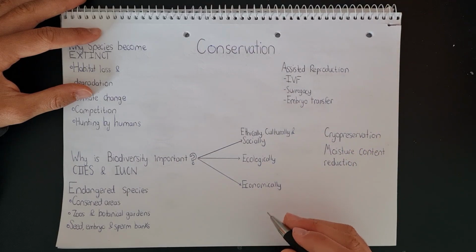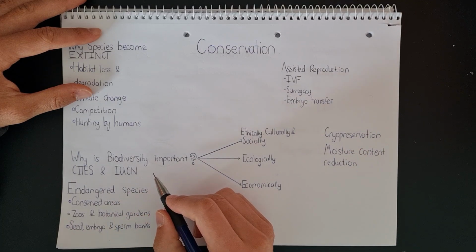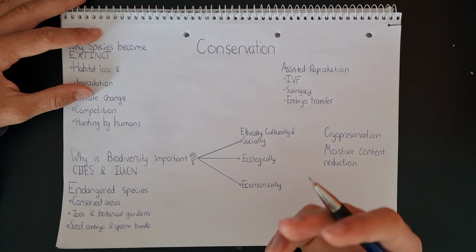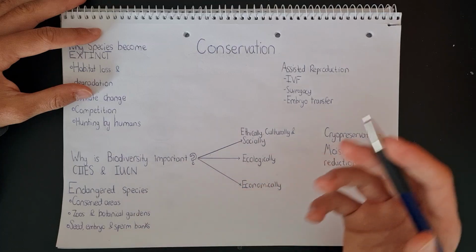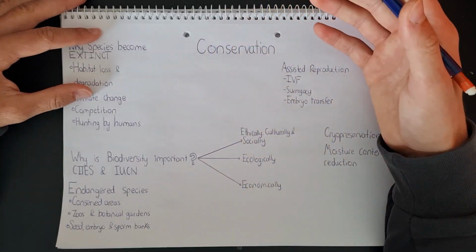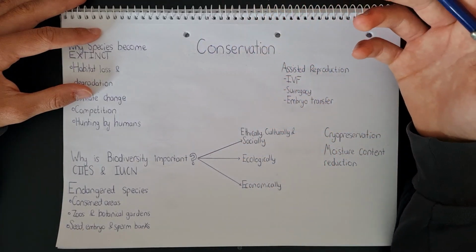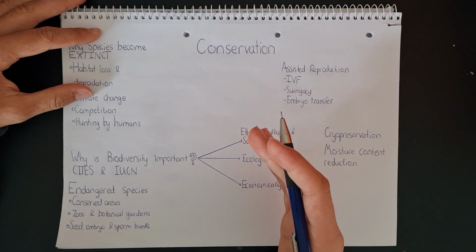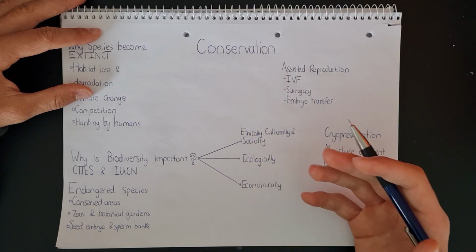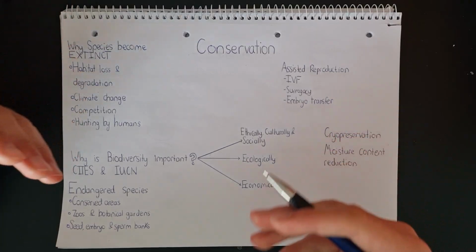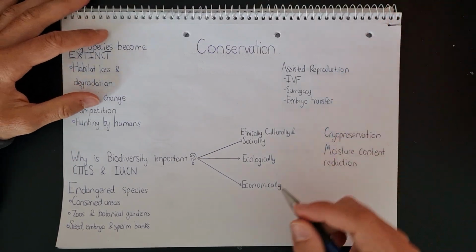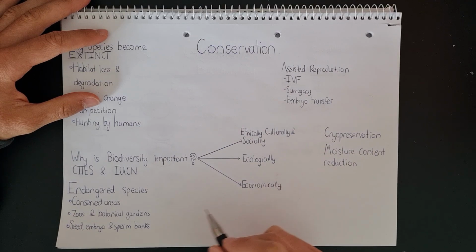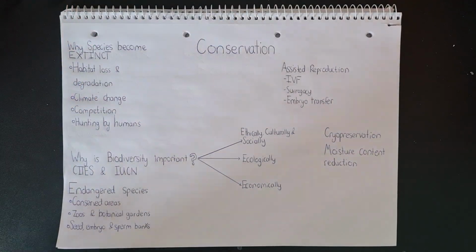On top of all of these, maintaining biodiversity can have a very positive impact for a country that has a high biodiversity because of ecotourism. Where there is a lot of biodiversity and a lot of variety, people might actually want to come to that country and visit it in order to experience and see the beautiful nature. So that's the economic standpoint of view by maintaining biodiversity.